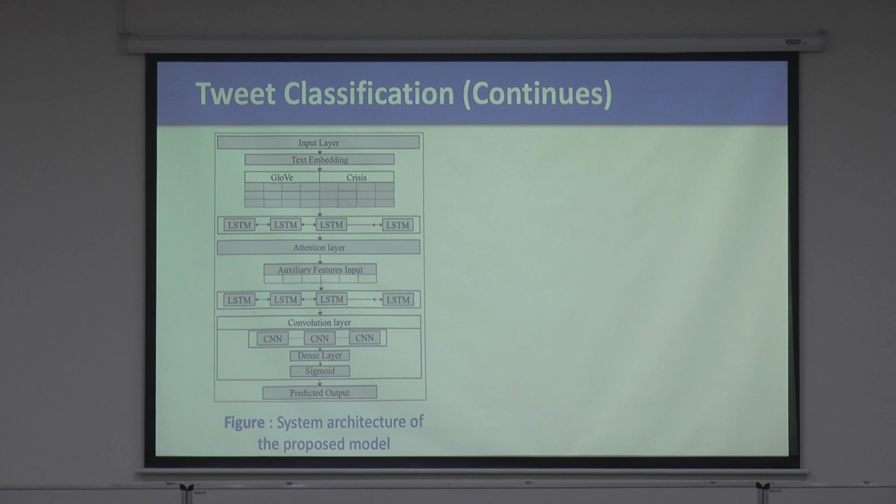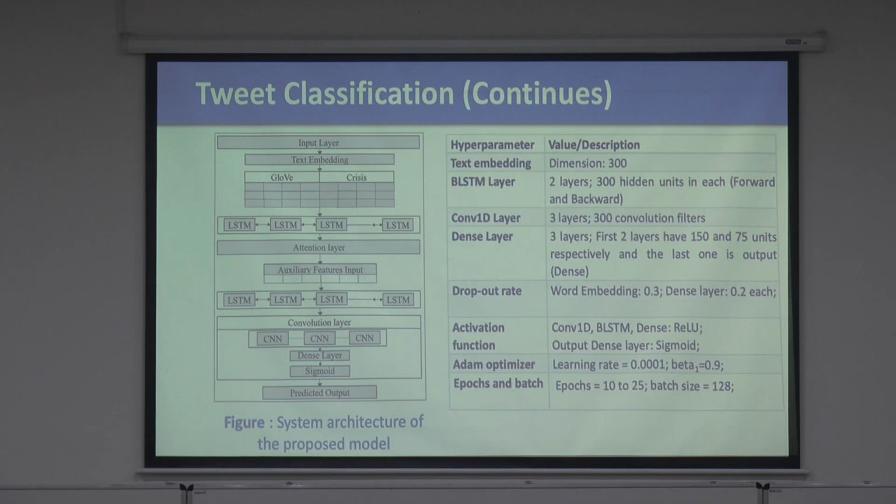So first is the architecture. You see that I have an input layer. You do the text embedding using GloVe and Crisis and also the natural language NLP. Then we do LSTM, of course. Then we have an attention layer. Then auxiliary feature input, another LSTM. So that's our deep learning model: convolution layer, dense layer, sigmoid, and then we have the predicted output.